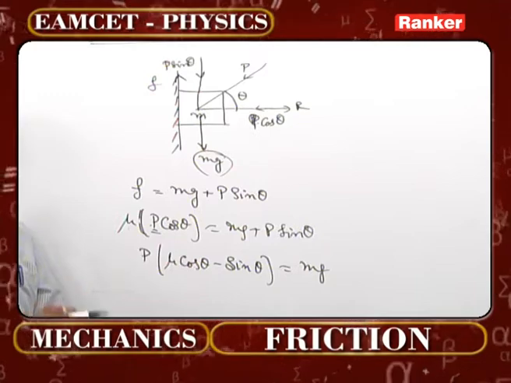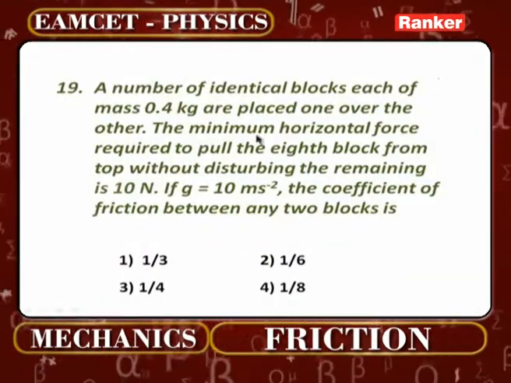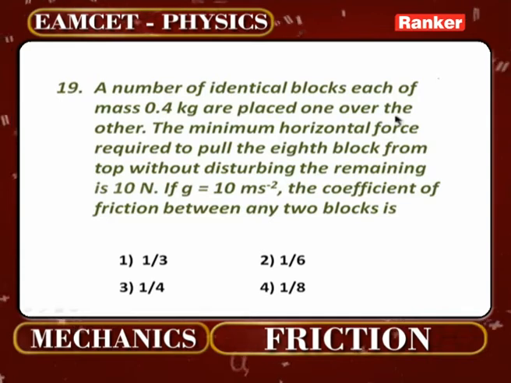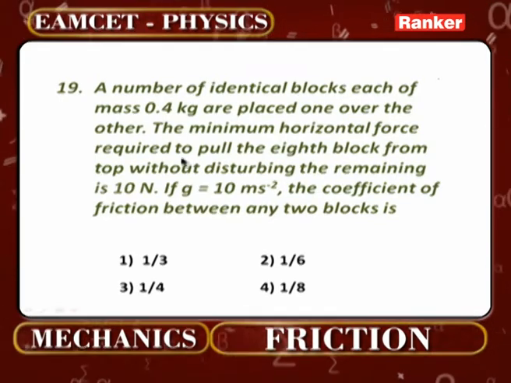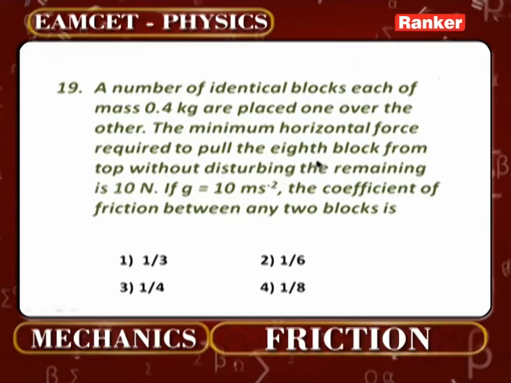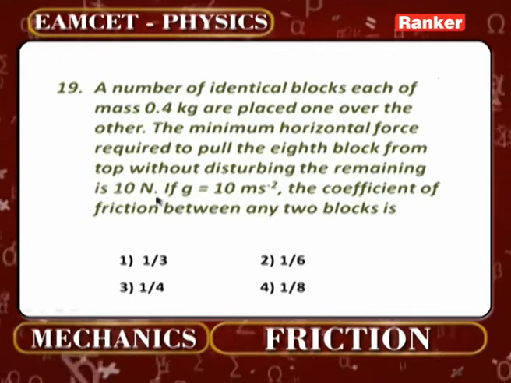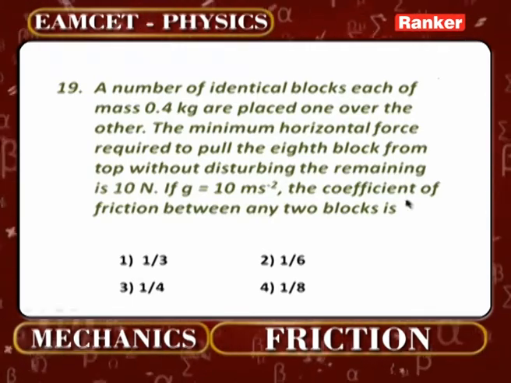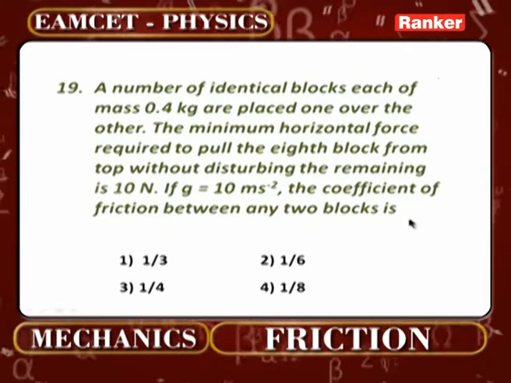Now the next question over here: a number of identical blocks, each of mass 0.4 kg, are placed one over the other. The minimum horizontal force required to pull the eighth block from the top without disturbing the remaining is 10 Newton. If g is 10 meter per second square, the coefficient of friction between any two blocks is how much?